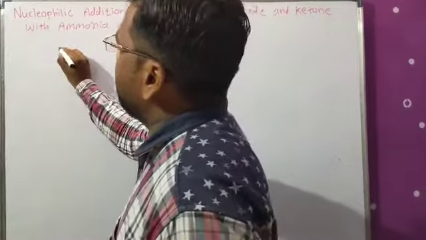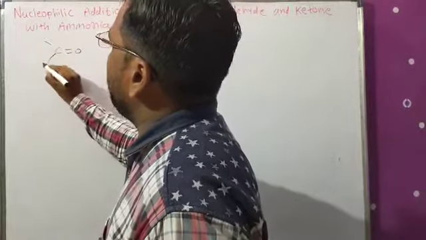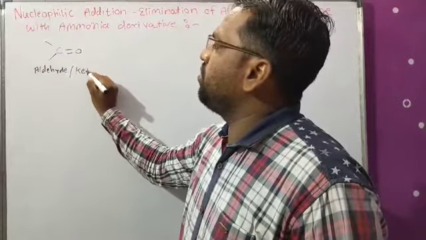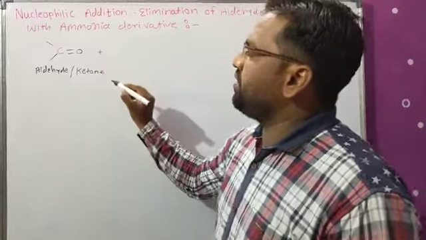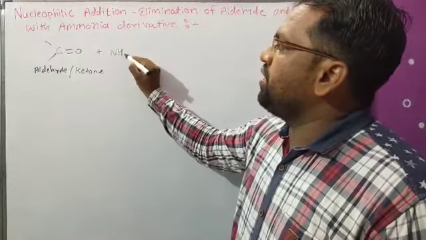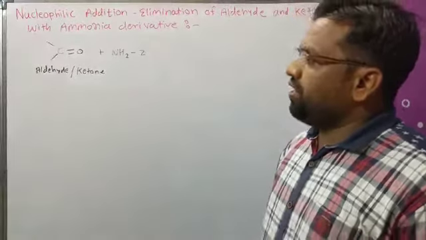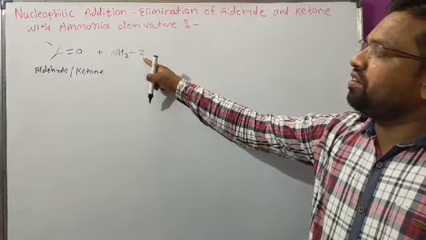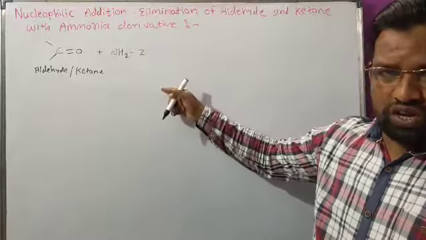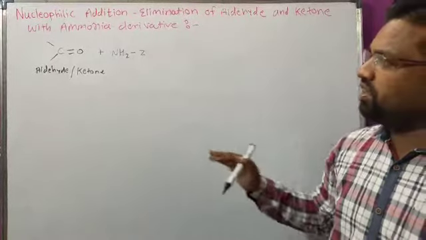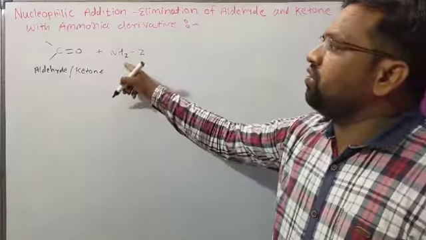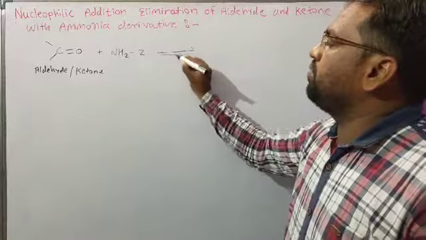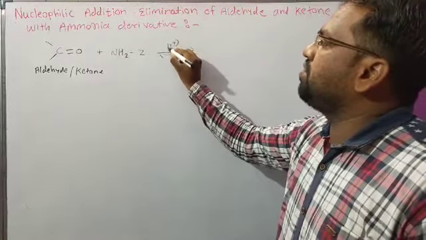Now see here, when aldehyde or ketone reacts with the ammonia derivative NH2-Z, here Z is an alkyl group, aryl group, OH group, whatever can be seen later in the reaction. So aldehyde and ketone react with the ammonia derivative in weakly acidic medium, that is H plus ion.